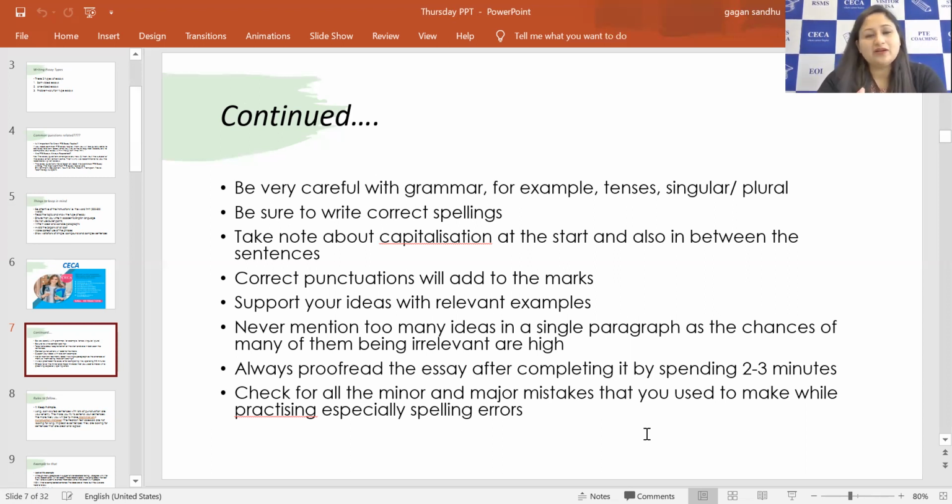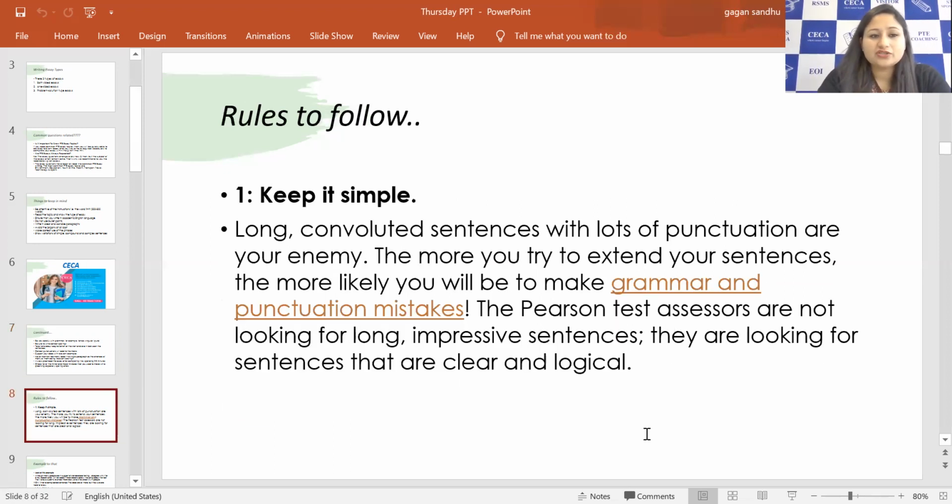So as I told you, this is the best approach you can follow. Type in WordPad, paste it in a Word document, assess your mistakes, learn from them, and try not to make those mistakes when you are typing the essay in the exam, right? This will even help you know what mistakes you generally make.